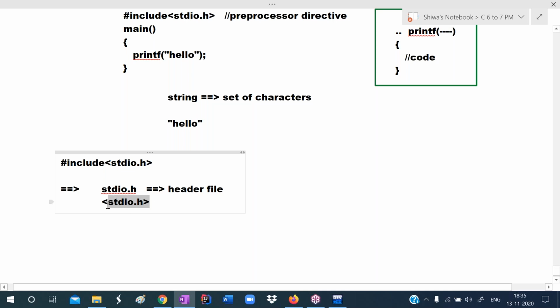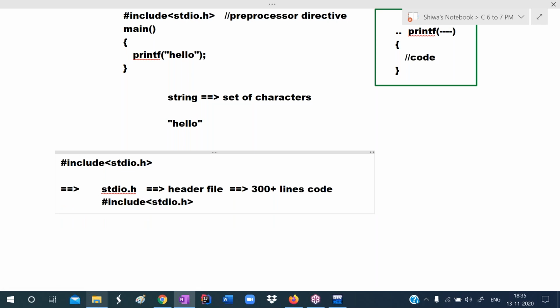So this header file has some code. Maybe 300 lines code is there in the stdio header file. I want to include that code in the program. So for that, we are instructing the compiler, hash include stdio.h.